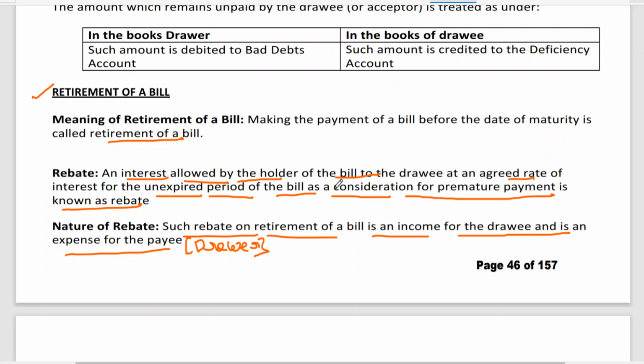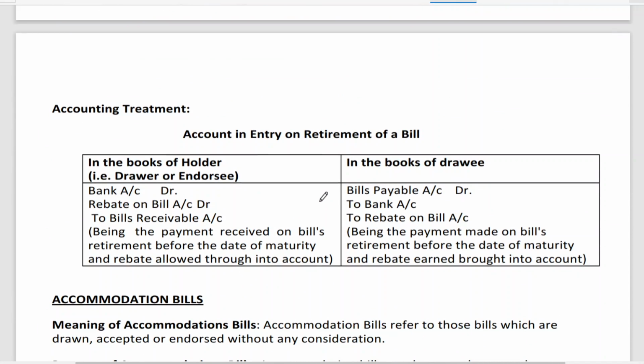Okay. Then the entry. Accounting entry on retirement. Bank account debit, I have given an example, say 49,500. Example I have given, no? Rebate say 500. So, bills receivable 50,000. This is an expense for whom? Drawer. And it is income to the drawee. So, the bank, the bills payable actually is supposed to pay 50,000. But he is paying 49,500. What is the income for him? 500. Rebate on bills.